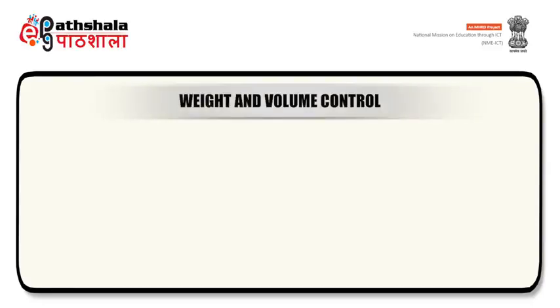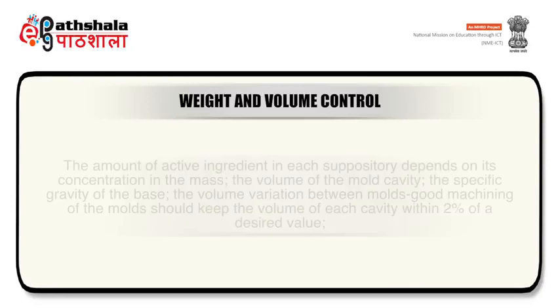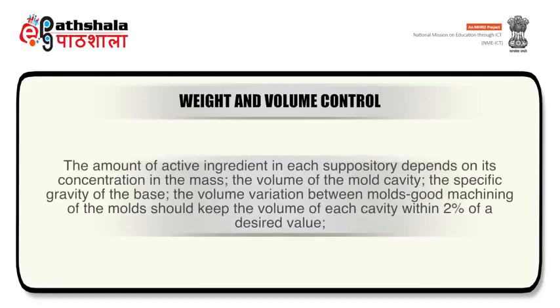After dosage replacement factor, weight and volume control is another major concern for suppositories. The amount of active ingredient in each suppository depends on its concentration in the mass, the volume of the mold cavity, the specific gravity of the base, and volume variation between molds.